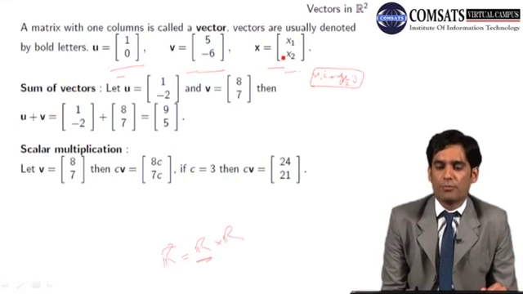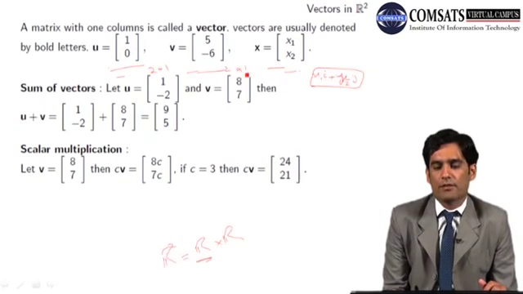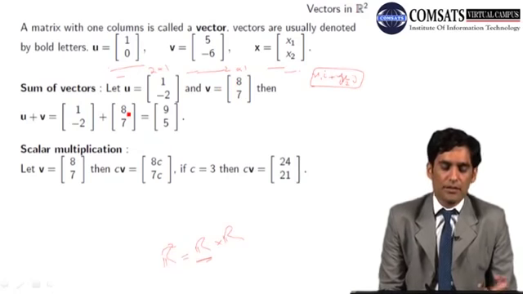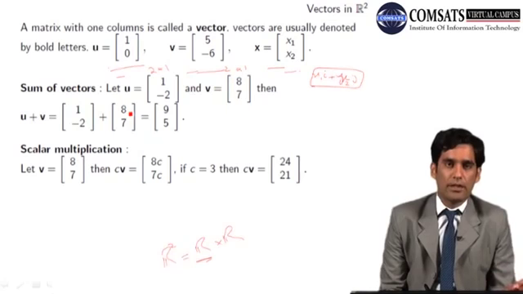For example, from the 2D plane or R2, every vector has 2 rows and 1 column. So the order of each matrix is 2 into 1. For the sum of vectors, the i component is added to the i component and the j component to the j component.